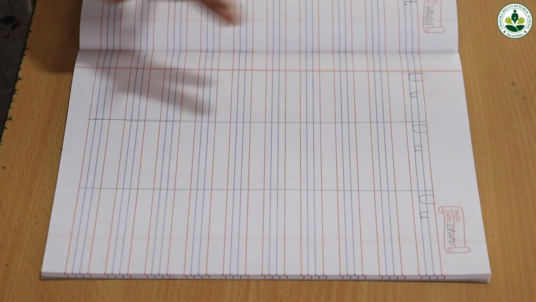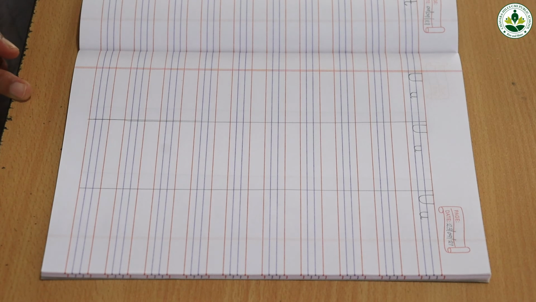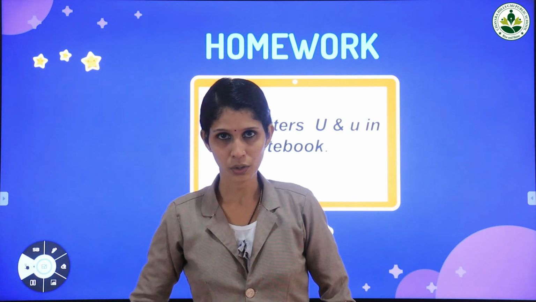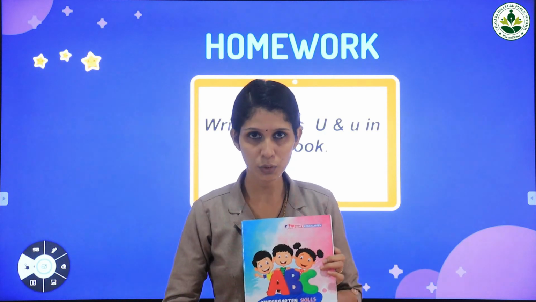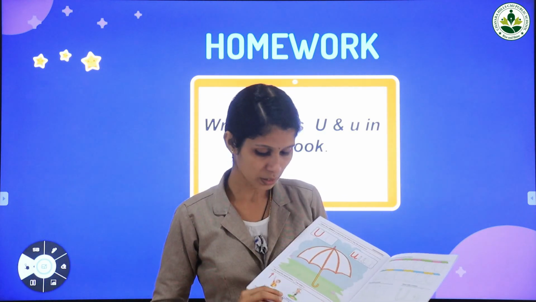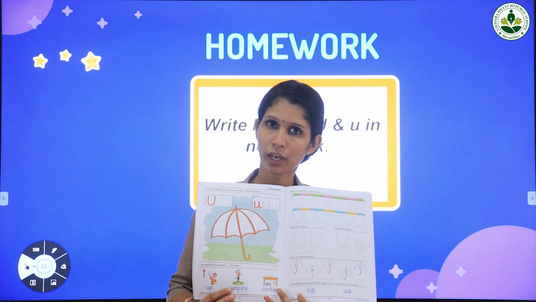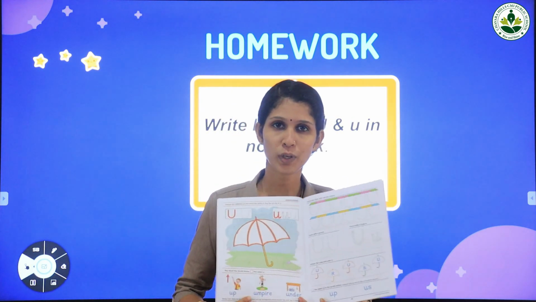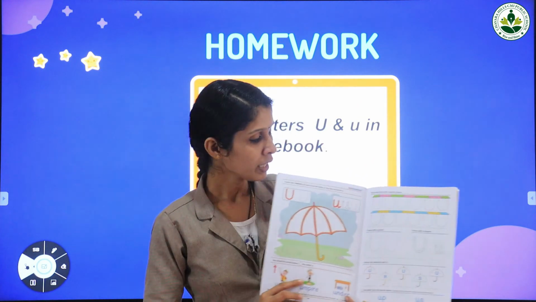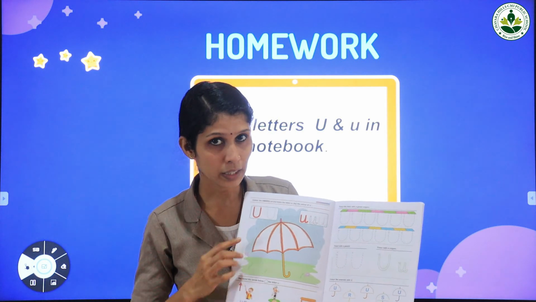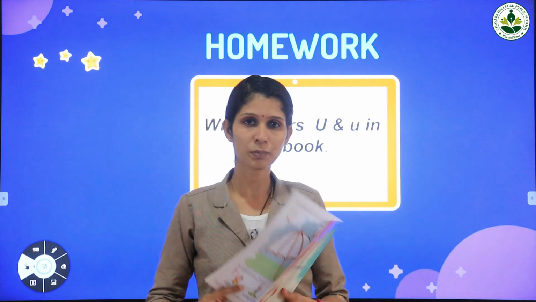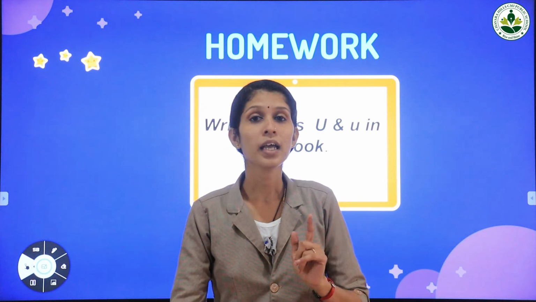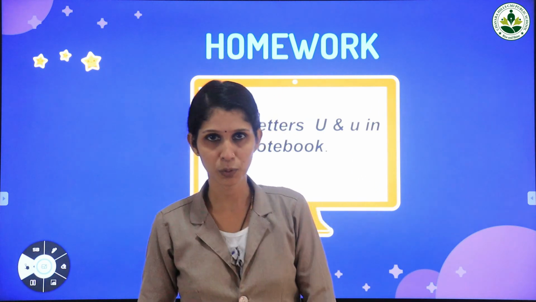And you have to complete the page by writing capital letter U and small letter U. And also, all of you take your English letter writing book, page number 44 and 45. Take your English textbook number 1 and take page number 44 and 45. Then you have to write all the activities given in your textbook and also write capital letter U and small letter U in your English letter writing book.